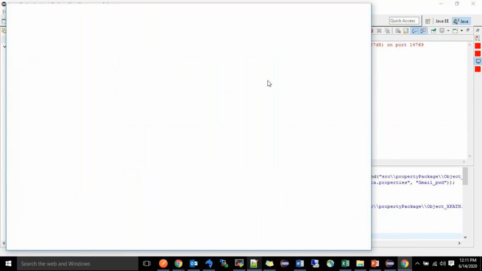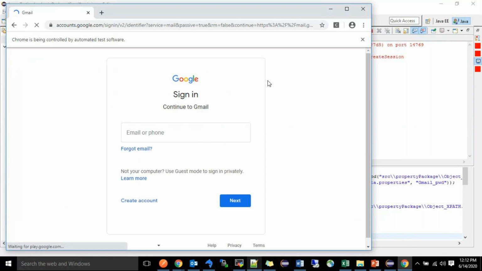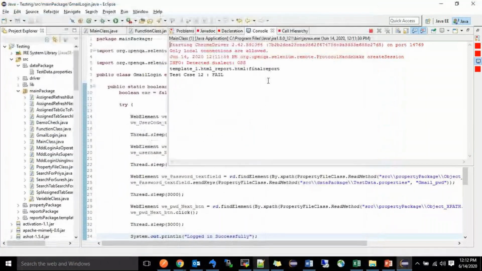It is launching the browser now. Manually I am not doing it. Manually one browser is already opened and it will not get control of that browser, as I told earlier. So it has entered the URL also. Now it has entered the username. It is going to click the next button now. It clicked the next button. After that it fails, only because that Chrome version is not supported.